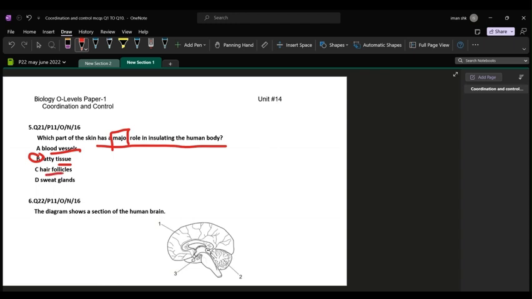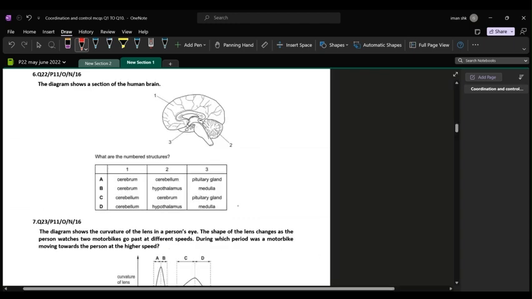Hair follicles do help insulate the body, but that is mostly in animals because they have fur or more hair to prevent heat loss and also to insulate. But we're talking about the human body, so hair follicles cannot be the right answer. Option D, sweat glands. Sweat production is not even related to insulating the human body, so it cannot be the answer.